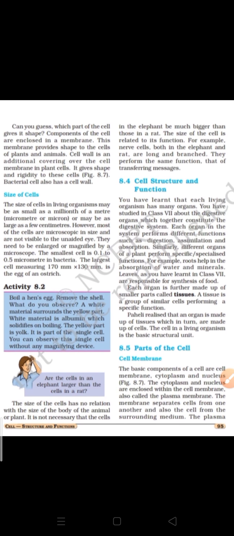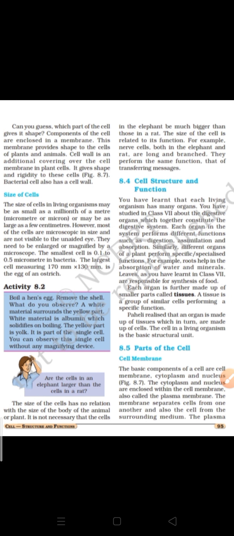Just try to understand that they are both animals, and animals have the same type of cell. Like plants, all plants, whether tree, shrub or herb, have the same type of cell. So we can broadly divide cells into two categories: plant cell as well as animal cell.